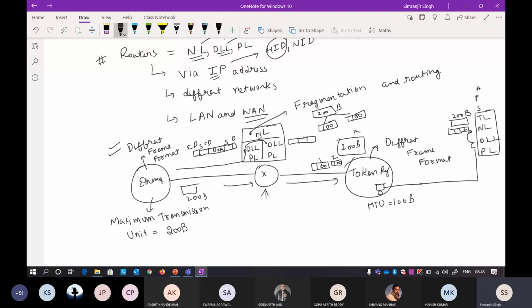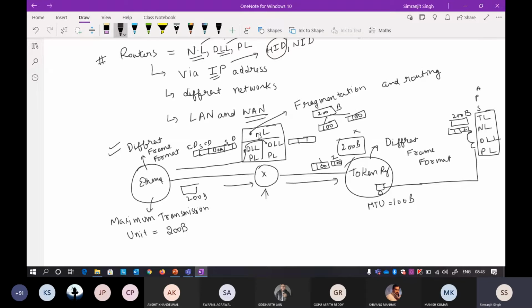All the functionality of the data link layer comes into those devices that contain the data link layer. So suppose a switch has a data link layer, it can also perform framing. That is why a switch is called an intelligent device: it can also do the framing part, in addition to the sender and receiver, because it contains a data link layer.